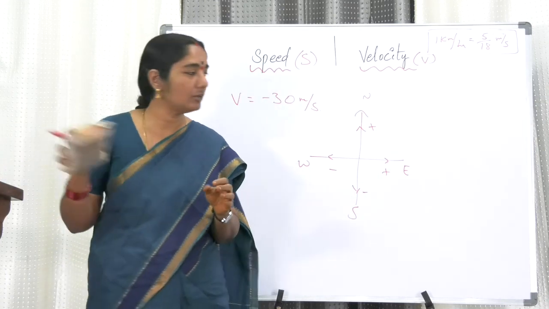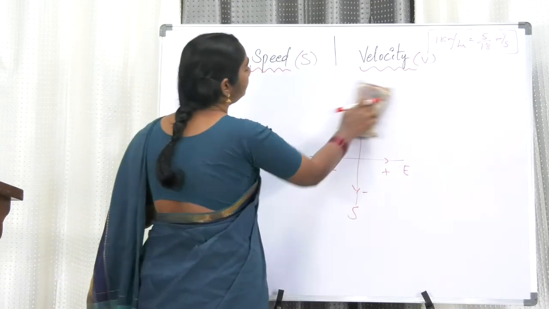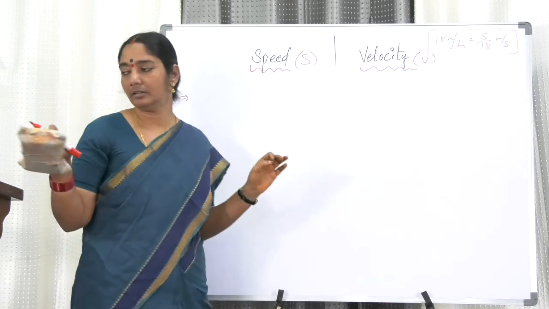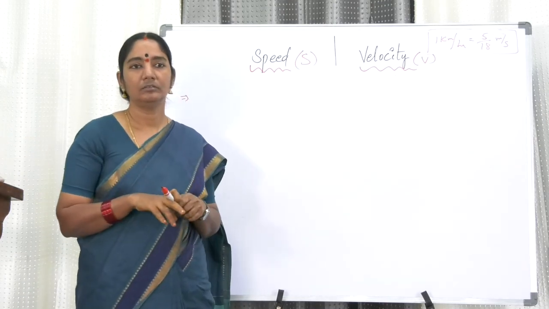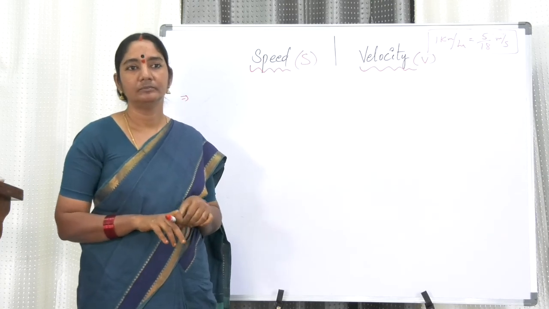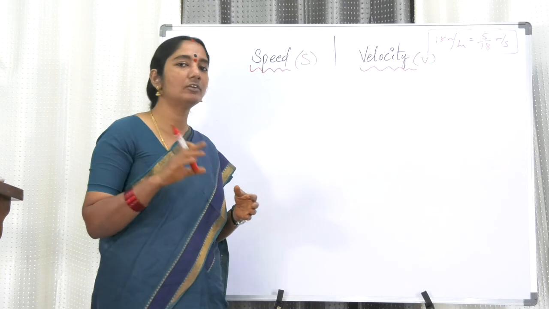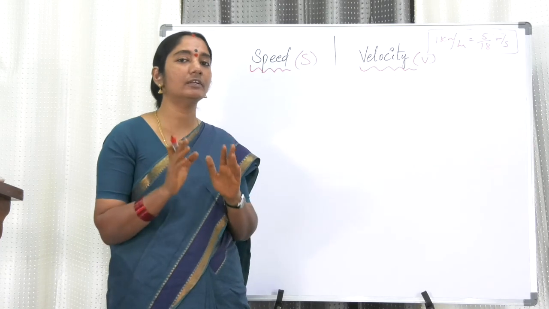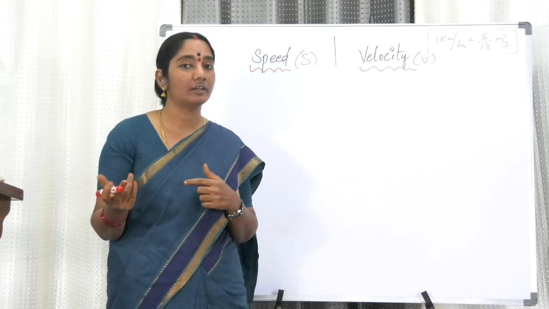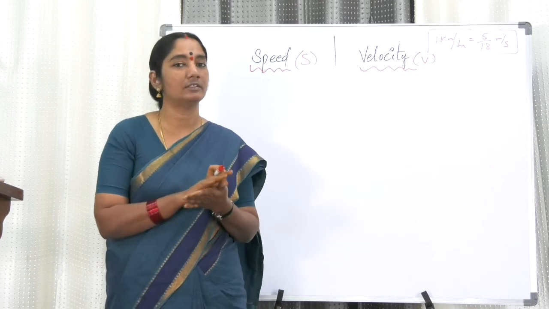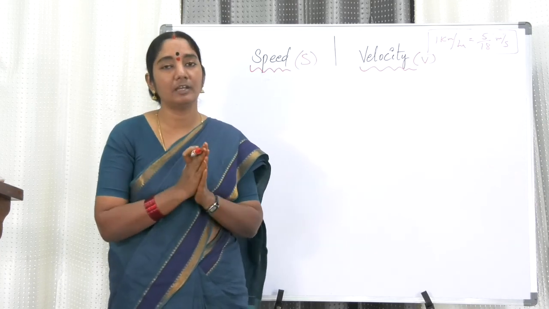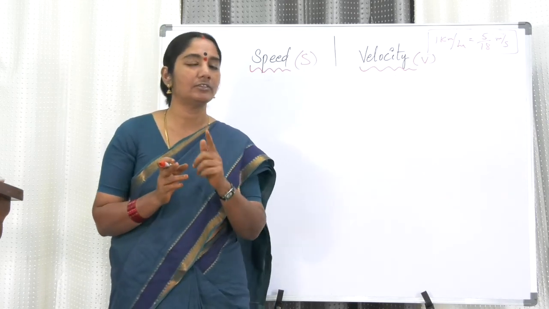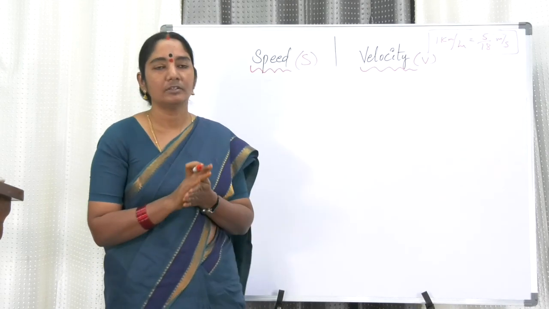So my dear friends, I think now we understood. Next. Two buses depart from Delhi, one going towards Mumbai and the other towards Kolkata. Each bus is traveling at a speed of 30 meter per second. Do they have equal velocities? One is going to Mumbai and one is going to Kolkata, so definitely the directions are different. Though the magnitude of their velocity is the same, their directions are different. So we cannot say that both are going with the same velocity because of the difference in direction. It's very important: velocity is uniform and constant only when the magnitude and direction both are the same. Okay, complete.